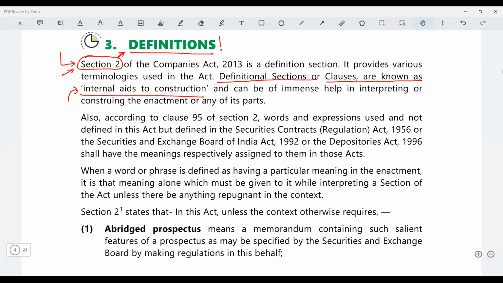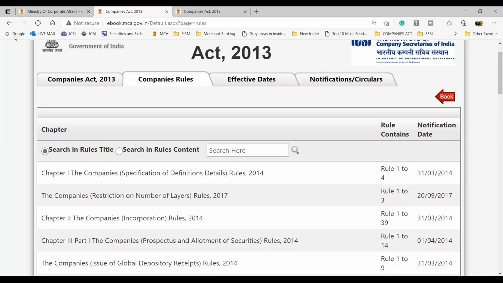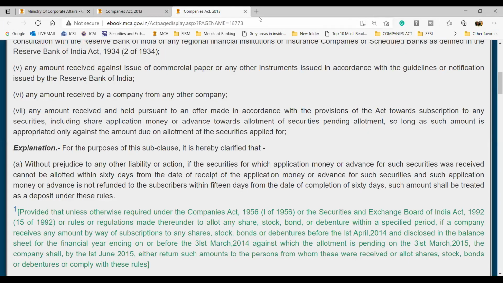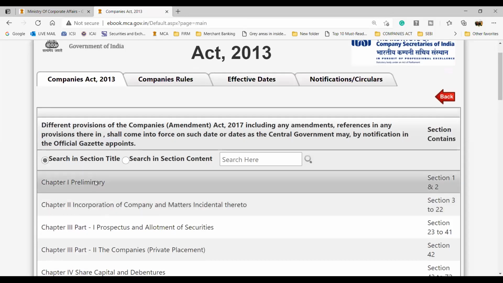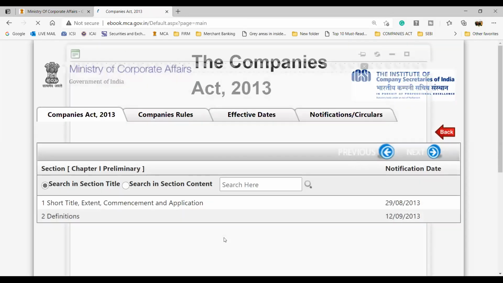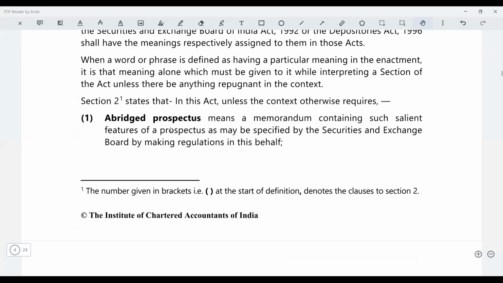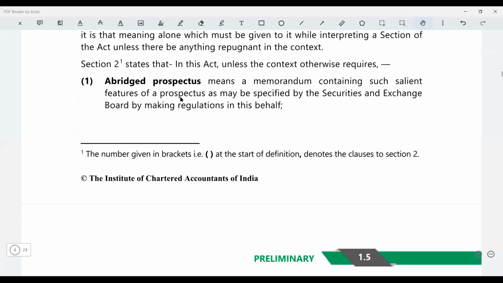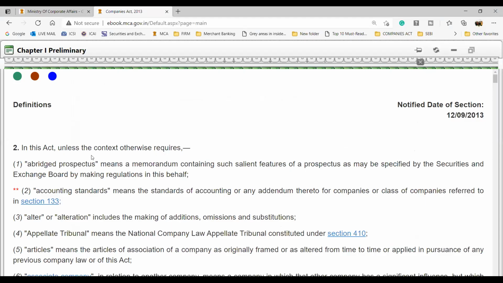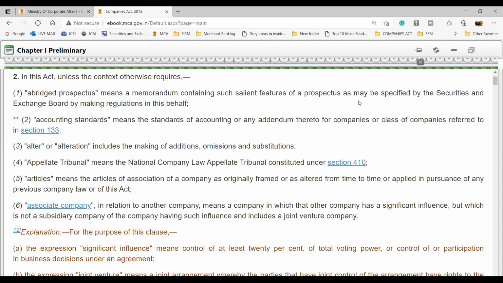So I'll do one thing, I'll again take you to the Bare Act here. Okay, I'll keep on taking you to this website, so that you are familiar with this. तो हम यहाँ पे definitions में आते हैं. So आप ये देखो कितने definitions हैं. By the way, what you are going to study here and what you are going to study in your module is almost the same. So you see, the first definition is abridged prospectus, which means a memorandum containing the salient features. Same way you'll find it in the module also.